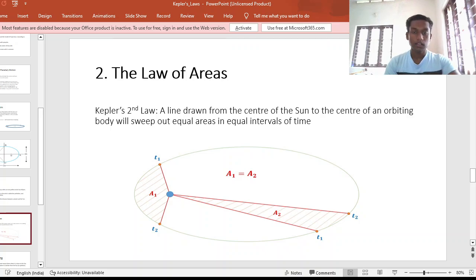This line is known as the position vector, and the position vector is sweeping areas A1 and A2. If we take the same time interval delta t, which may be 1 month, 2 months, etc., in the same time interval, we can observe that these two areas swept out will be the same, that is A1 will be equal to A2.